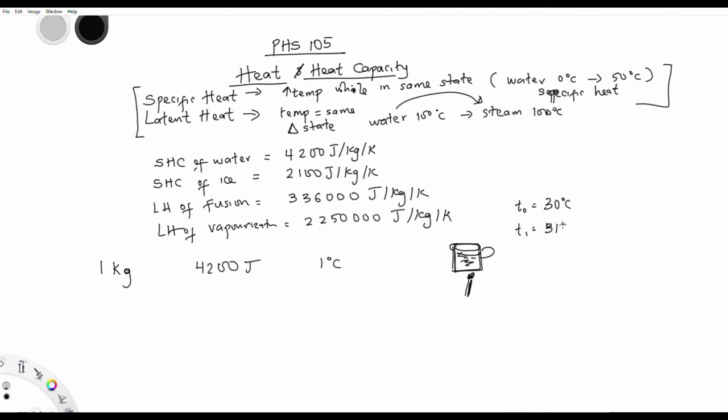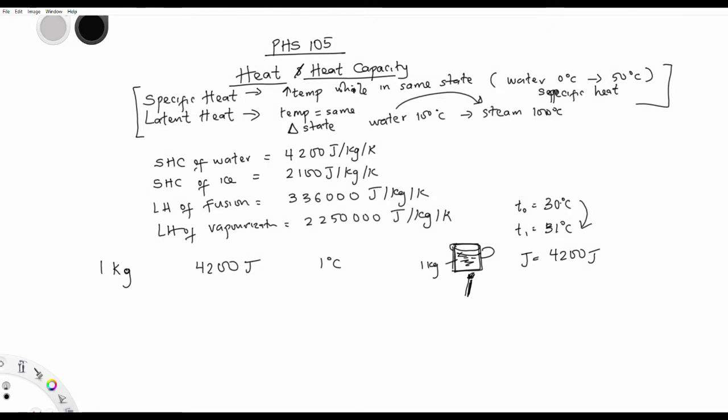Now for this 1 kg of water to have moved from 30 degrees Celsius to 31 degrees Celsius, you guessed right, it took this amount of energy. This is the amount of heat energy it took 1 kg of this water to move from 30 to 31 degrees Celsius.